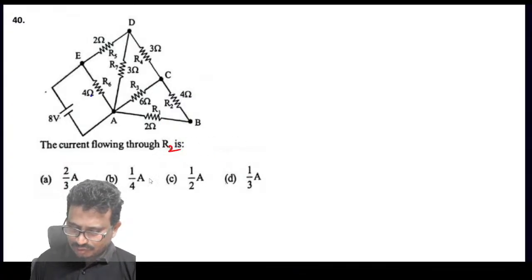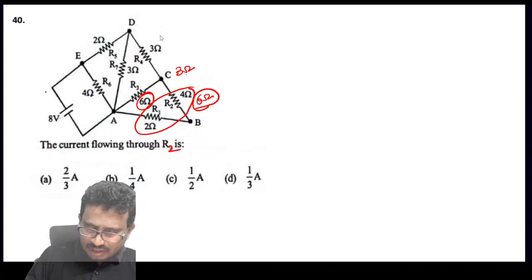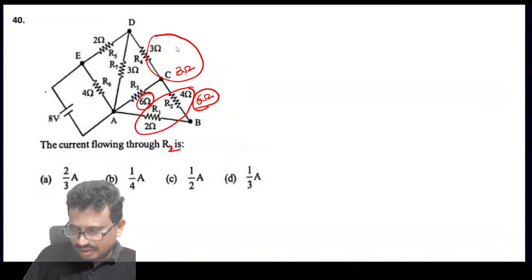This is R2 only, na? Okay. So first of all you tell me now here. So these two are in series. How much is this value? 6 ohms. Okay, 6 and this 6 are in parallel. Will become what, tell me now? So this is 3 ohms. 3 and 3, which will become what, tell me? 6 ohms.